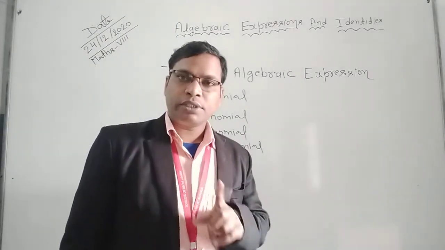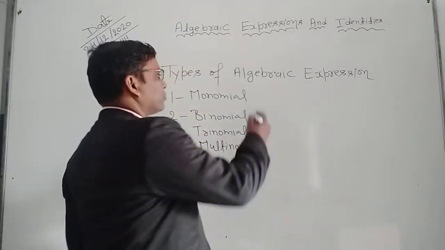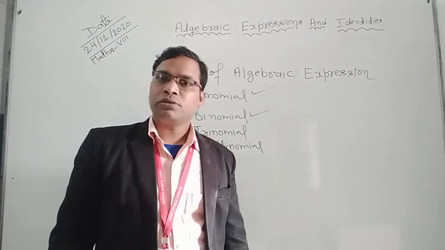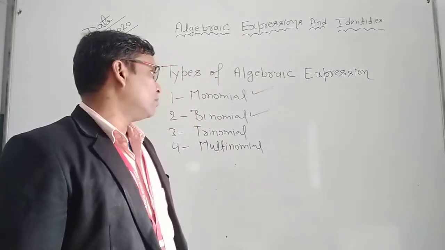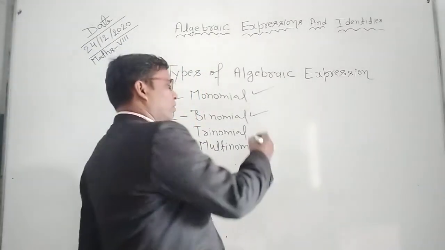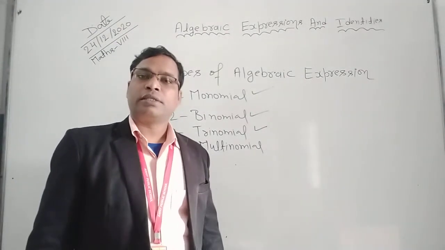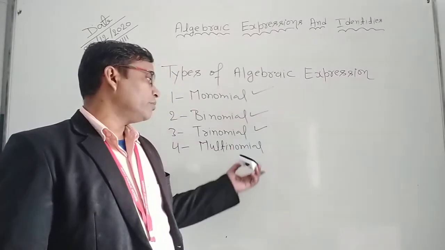An algebraic expression which has only one term is called a monomial. This is a monomial, one single term. Binomial: an algebraic expression which has only two terms is called a binomial. Next, trinomial: an algebraic expression which has only three terms is called a trinomial.